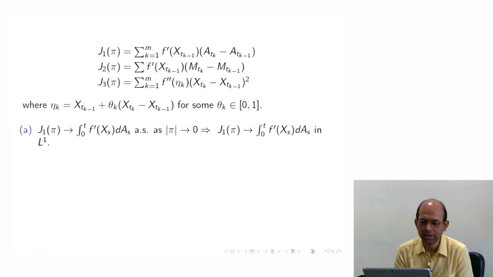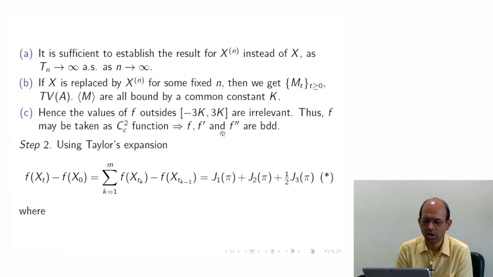Let me write down what J1 is. J1 is f prime of Xtk minus 1 times Atk minus Atk minus 1, and J2 is the same integrand but times Mtk minus Mtk minus 1, and J3 is half of the second derivative, f double prime, evaluated at some point between Xtk minus 1 and Xtk. So how do you write it? Eta k is a number like Xtk minus 1 plus theta k times (Xtk minus Xtk minus 1), where theta k is between 0 and 1. This is a consequence of Taylor's expansion.